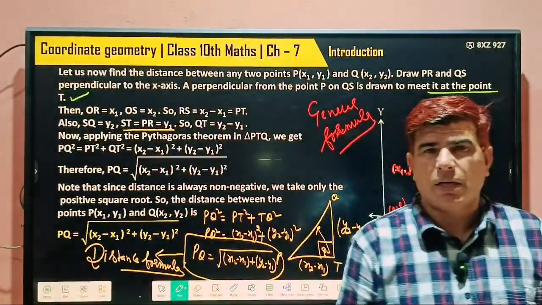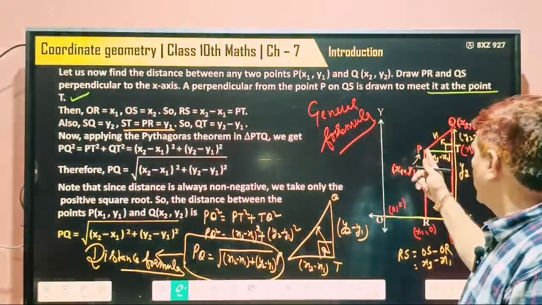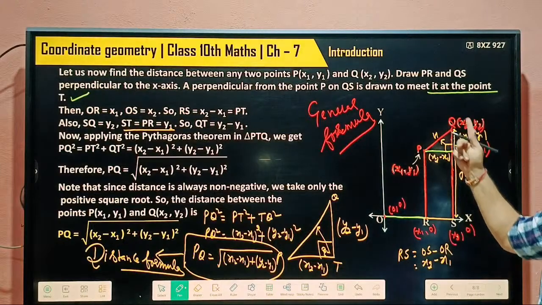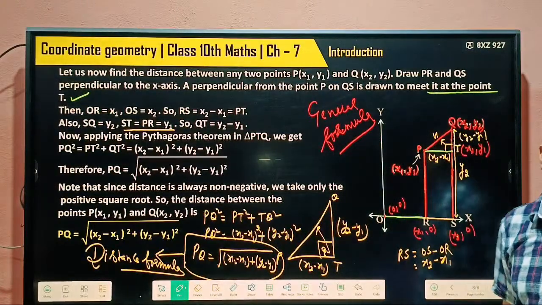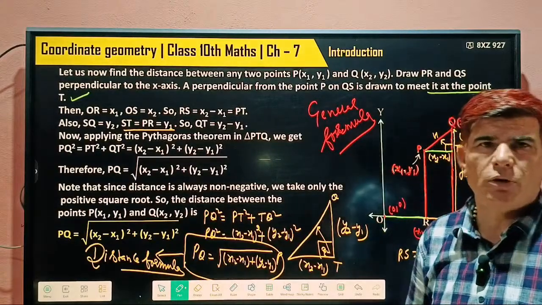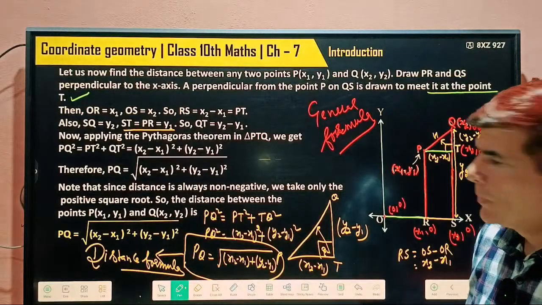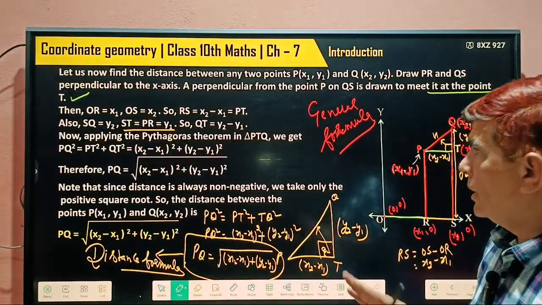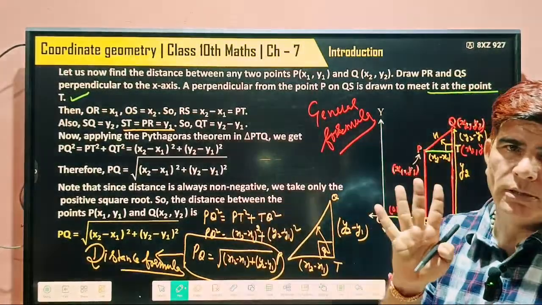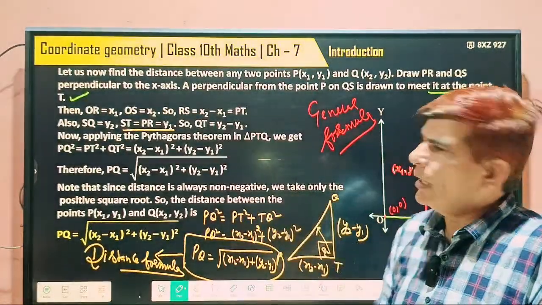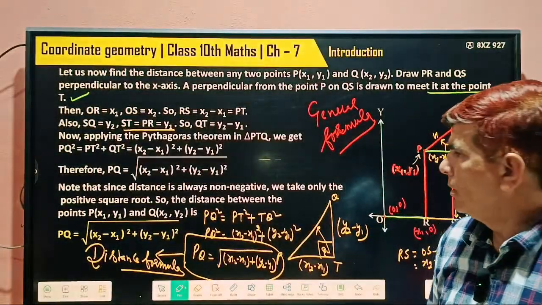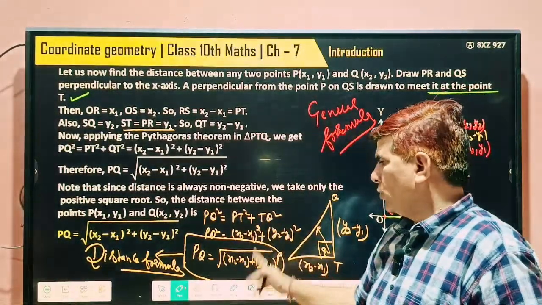One thing I can tell you: if you are able to decide the coordinates of this point, this point, this point, anywhere lying in this plane, then you can easily find the distance between them. This derivation is 100% not coming in your exam. But if you know it, you can tell; otherwise you are not able to. Questions are coming related to this.